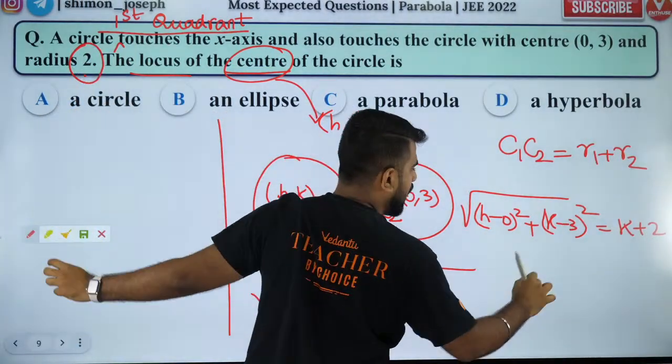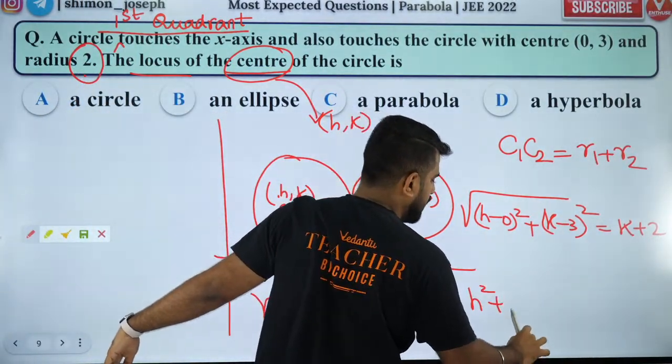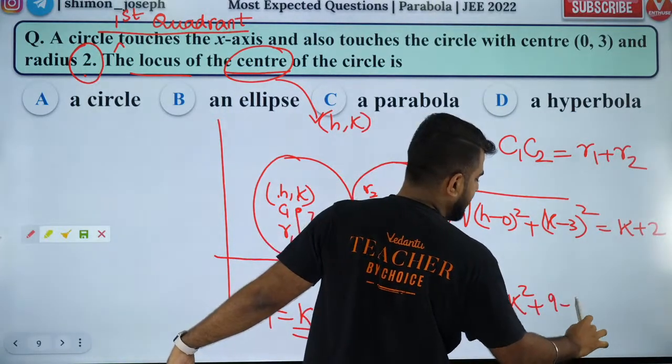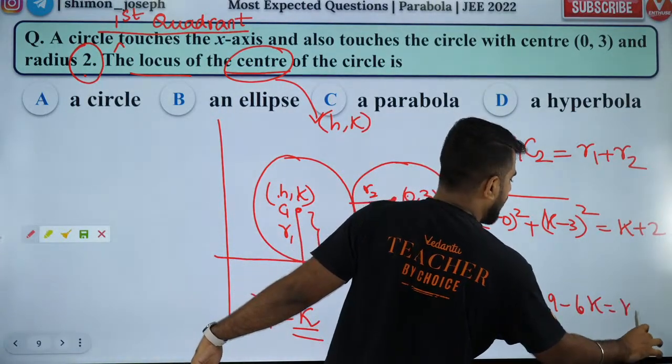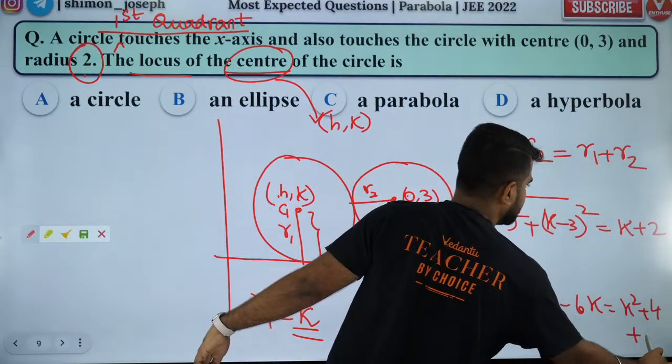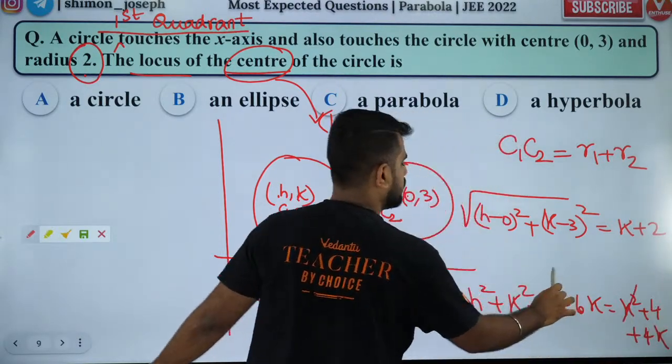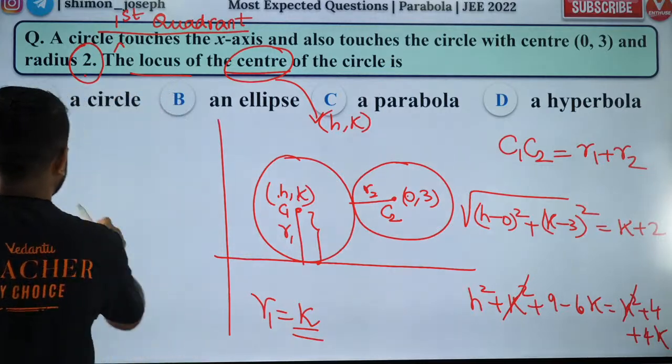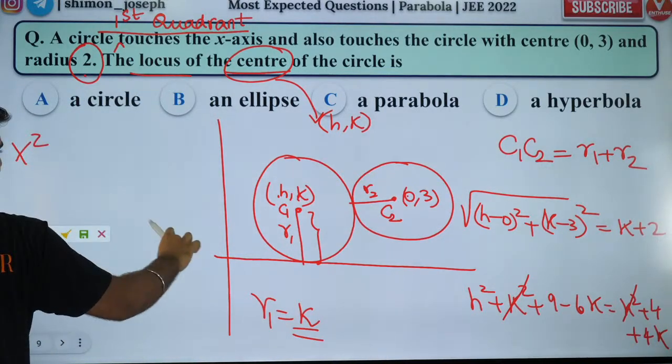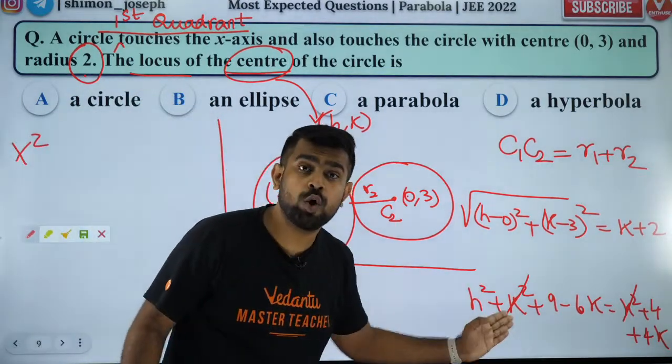Okay, so that's it, square on both sides. You'll have h square plus k square plus 9 minus 6k is equal to k square plus 4 plus 4k. So k square will get cancelled. So the answer is x square, because now everything is cancelled. I got my locus equation.